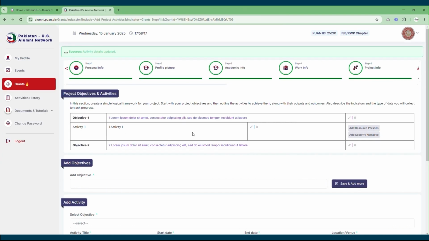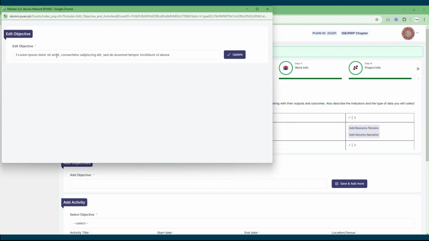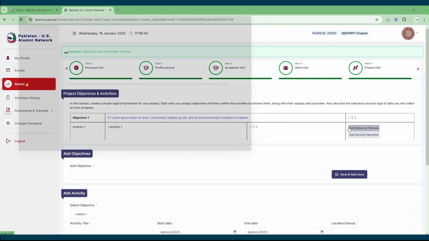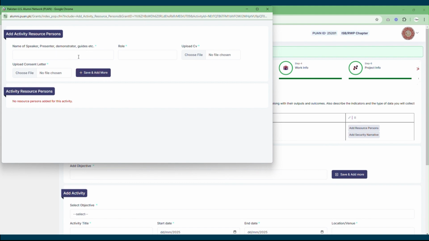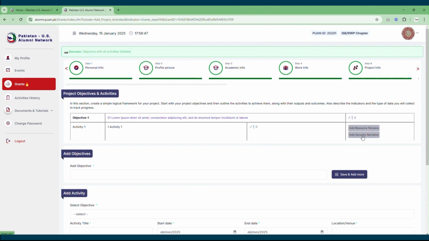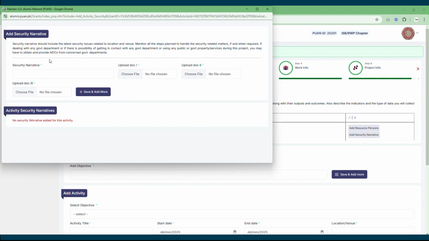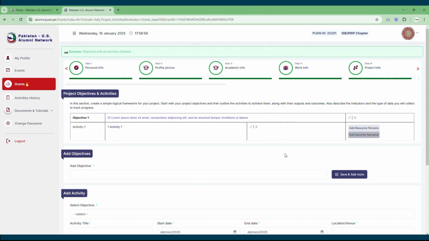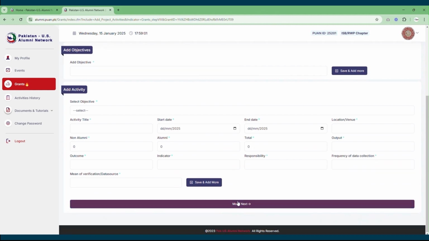If you want to make any changes in the text of an objective, then you need to click on the edit button and a pop-up will appear where you can make changes in the written text, and then click on the update button to save changes. If you want to add resource persons for any particular activity, then you need to click on the add resource persons button. If you want to add a security narrative for any activity, then click on the add security narrative button and fill out the required details. Once done, click on the move next button to move to the next step.